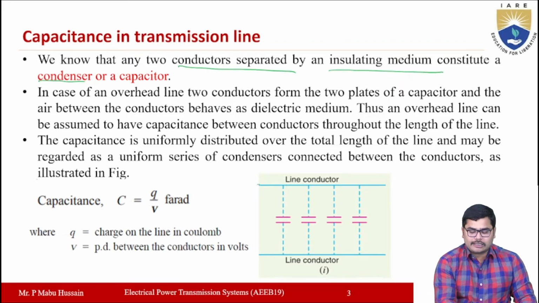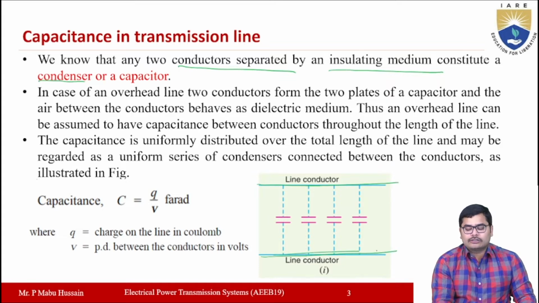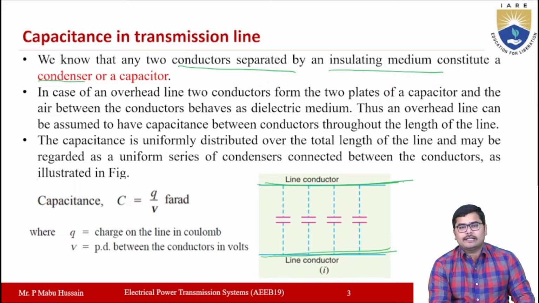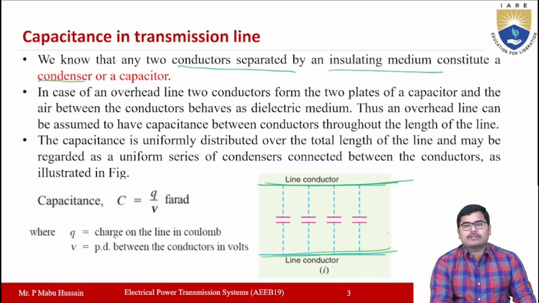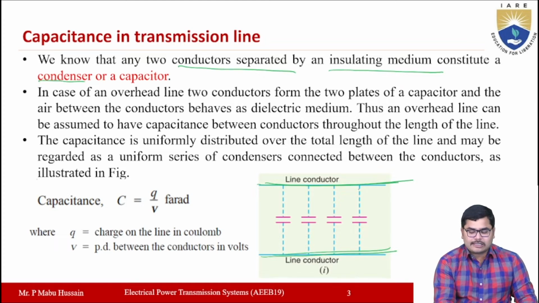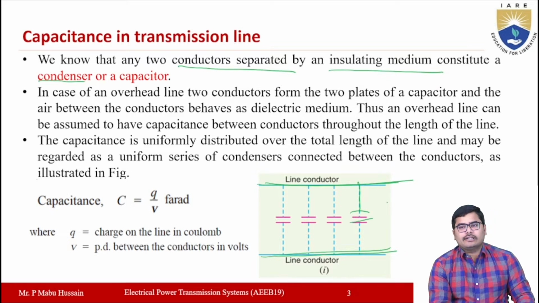If you take a transmission line system, you have two conductors. These two conductors will behave like two parallel plates, and between the two lines you will have air as the dielectric medium. So this forms the capacitance. Thus an overhead line will be assumed to have capacitance between the two conductors throughout the length of the transmission line, and this capacitance will also be uniformly distributed over the length of the line, and may be regarded as a shunt element here. So the capacitance is a shunt element in a transmission line system.